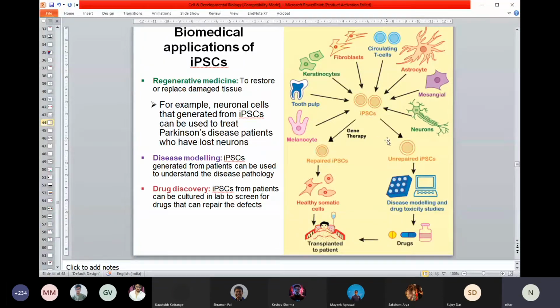But if you look at the implications, how you can use this induced pluripotent stem cell: of course, I mentioned that if you have a problem in any part of your body, you can make those parts by converting the stem cell, putting in different factors. But you can also use those cells for various drug development. You can use those cells to test various drugs against various diseases. There are many things you can do. Suppose you have a genetic disease. Just think you have a genetic defect.